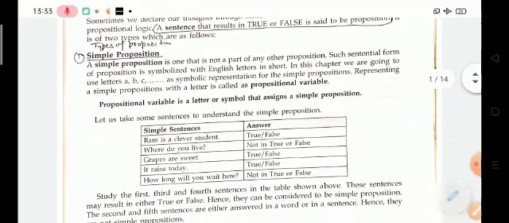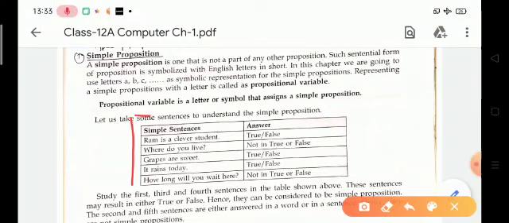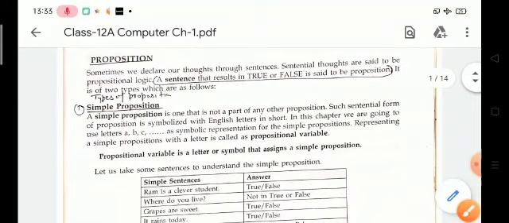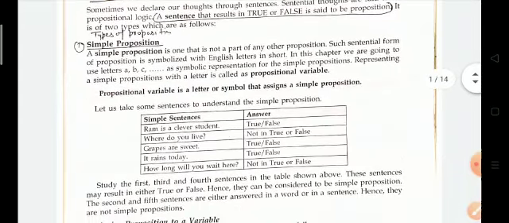For example, these are some examples of simple sentences. The first example is: Ram is a clever student. The answer is true or false, which means it is a proposition. Where do you live? Here the answer is not true or false, so it is not a proposition, because you know that a proposition is a sentence that results in true or false.